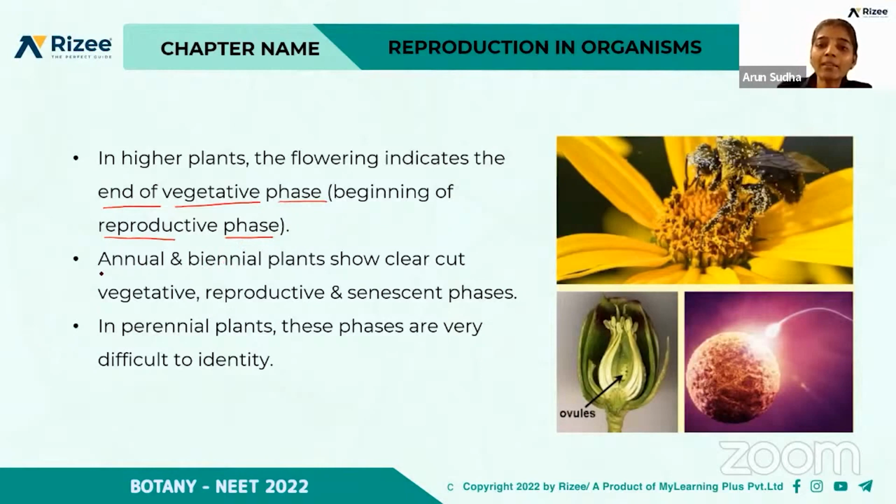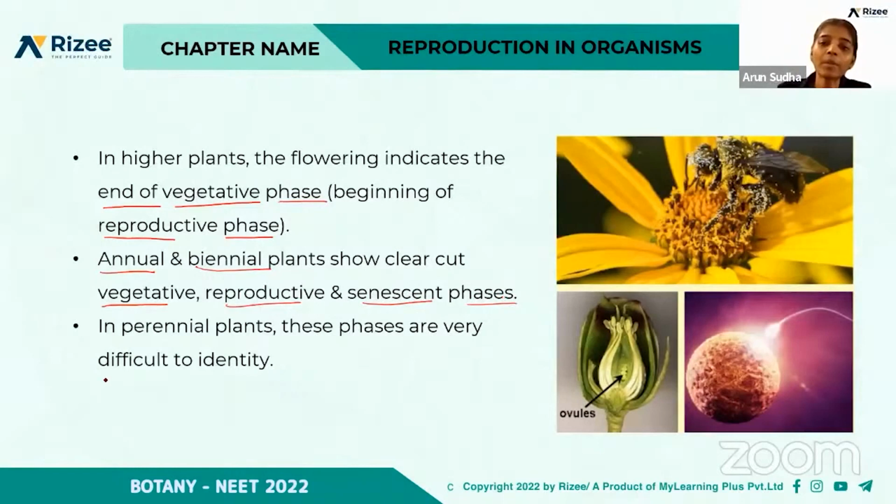If you take the annual and the biennial, what do you mean by annual and biennial? Annual means the plants whose lifespan will be over in 1 year. That is, they grow, then reproduce and die within 1 year or one particular season. And biennials, the lifespan will be 2 years. So these annual and biennial plants show clear-cut vegetative, reproductive and senescent phases. These three phases will be very clear in the case of annual and biennial plants.